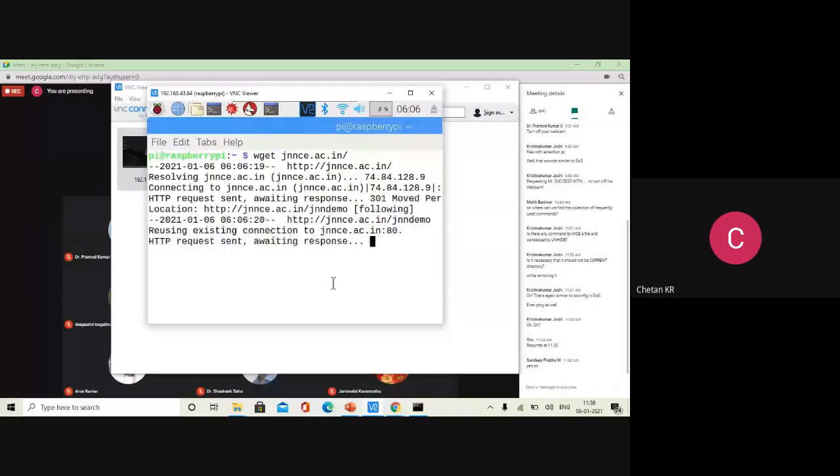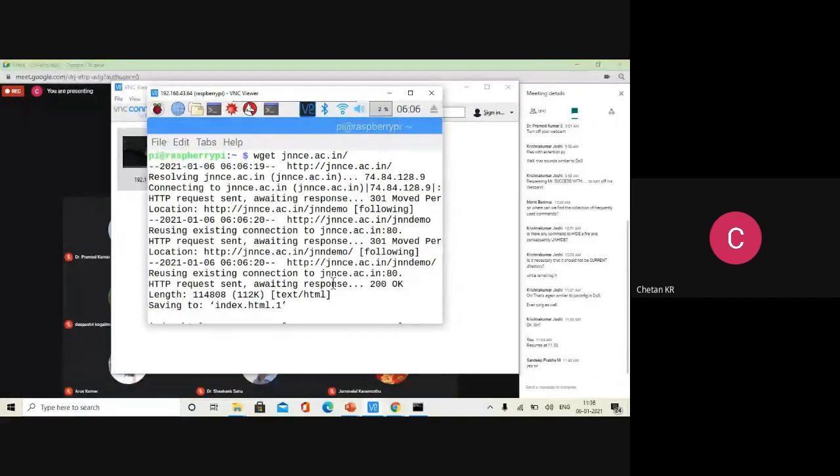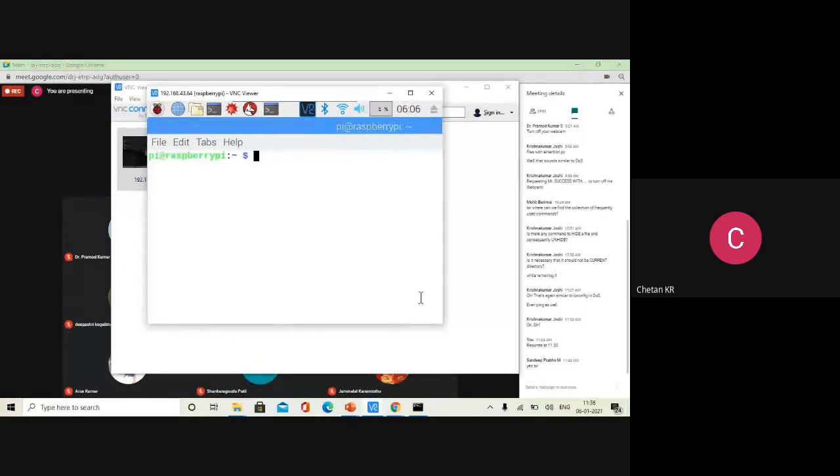You can see that it is connecting to the JNNCE, it is getting transferred here. If the file is already there, a new version is copied, all those things are happening. Okay, so this is about copying from the internet. Directly you can copy using the wget command. You need not go and download there, right? Like that, we can use SCP, SSH for connection and other things.